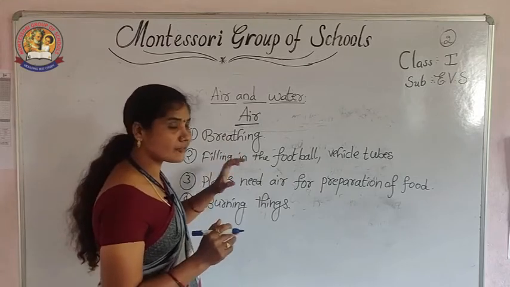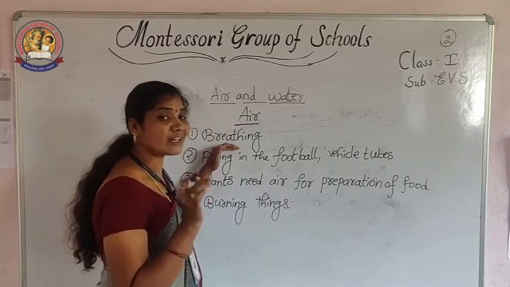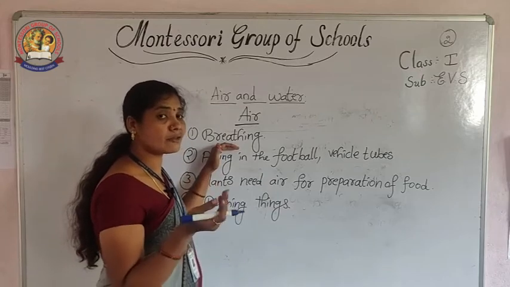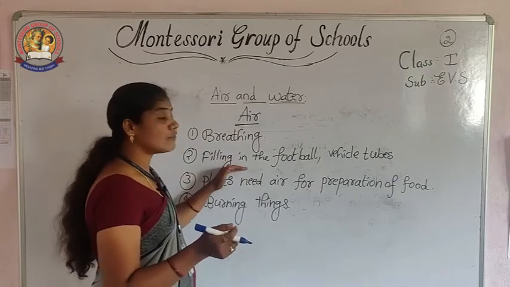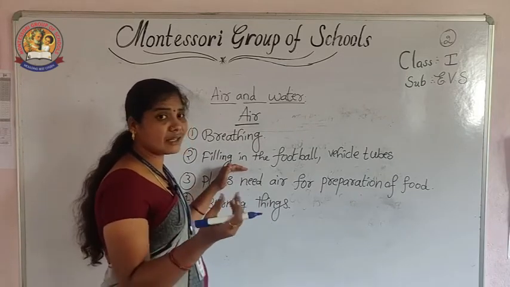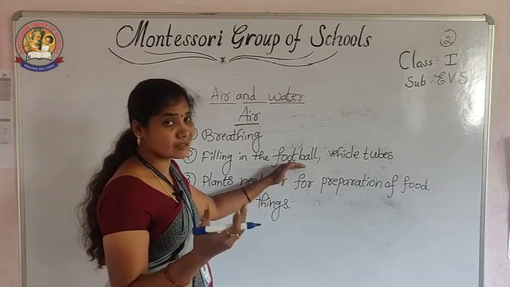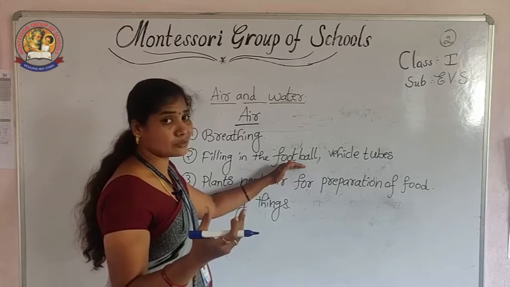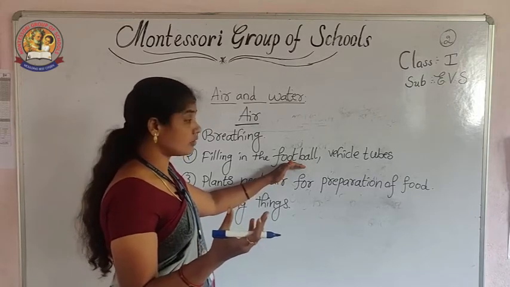Once again listen carefully. Air is used for breathing, for living things like plants, animals and human beings. Next, balls like football and volleyball are filled with air. Next, vehicle tubes like cycle, lorry and truck are also filled with air. Then only they can move nicely.